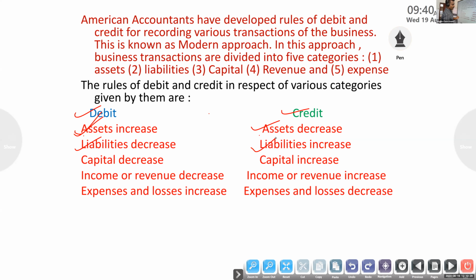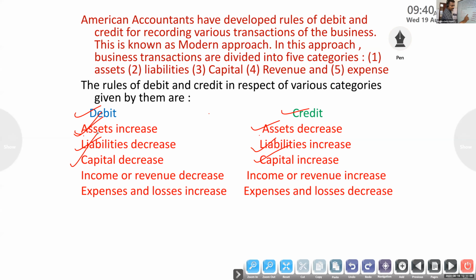If you know the golden rules, you only have to understand the concept. Whenever we prepare the ledger, this will be used. Liability and capital are the same. Liability and capital increase, credit.